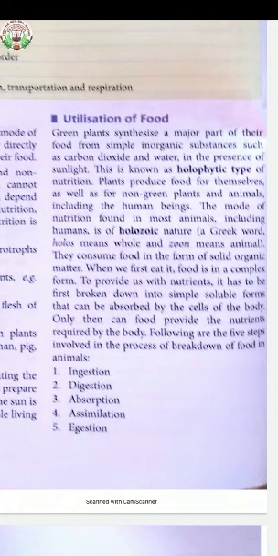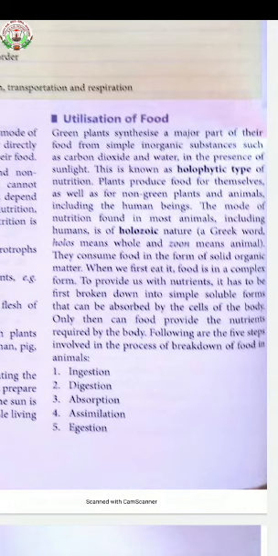Following are the five steps involved in the process of breakdown of food in animals. First one is ingestion, second one is digestion, third one is absorption, fourth one is assimilation, and the fifth one is egestion.